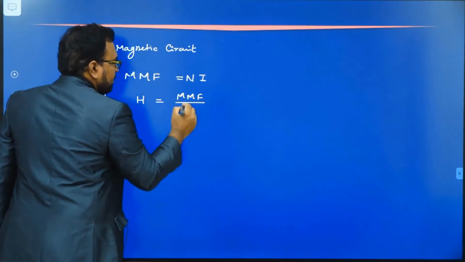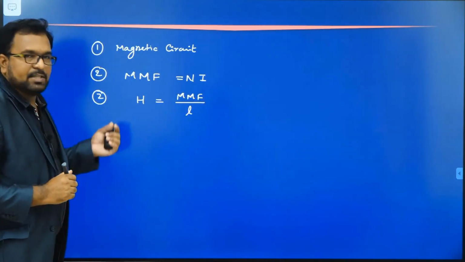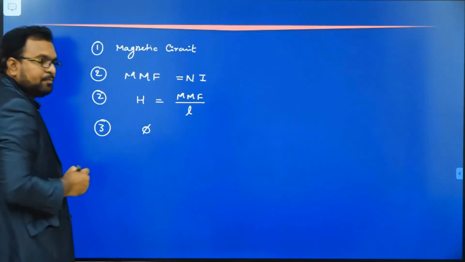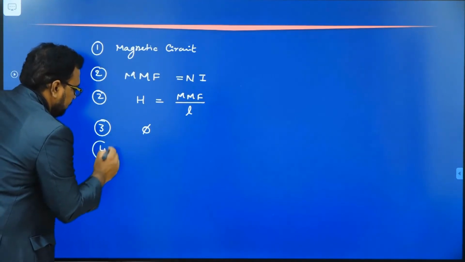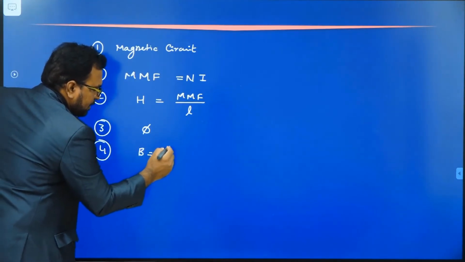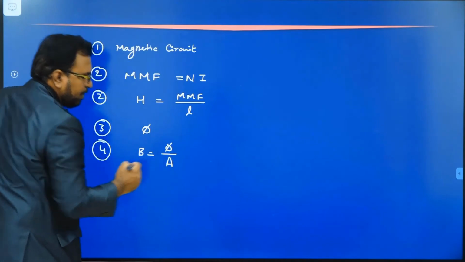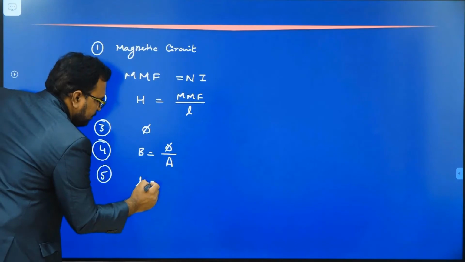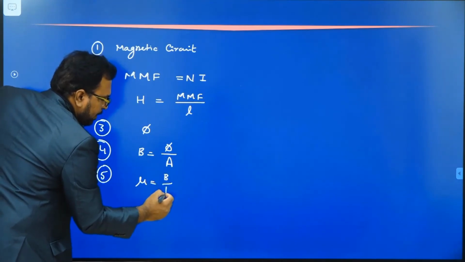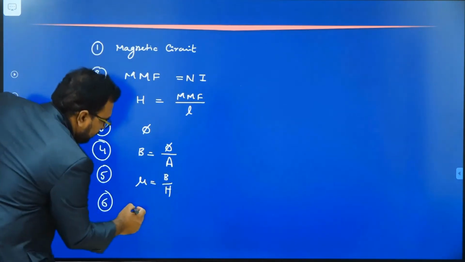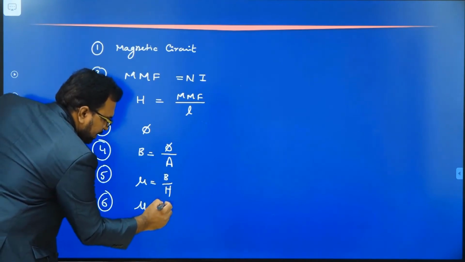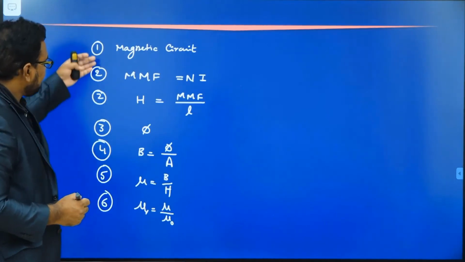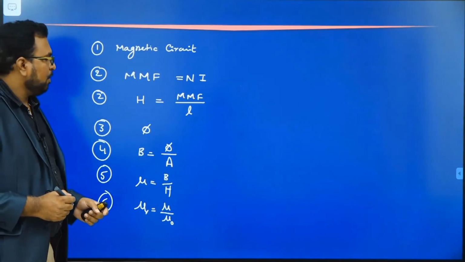Magnetomotive force per unit length is called magnetic field intensity H. Next, magnetic flux phi. After that, magnetic flux density, which is magnetic flux per unit area. Next, permeability, which gives the relation between B and H. Next, relative permeability, which gives the relation between the permeability of a material and the permeability of free space. So these are the definitions or terms we have studied.